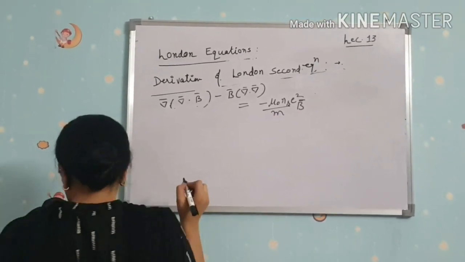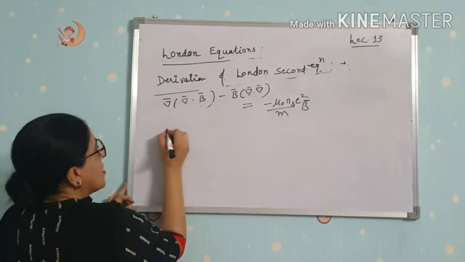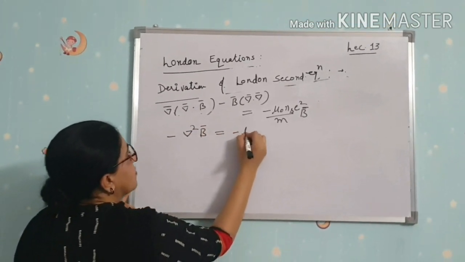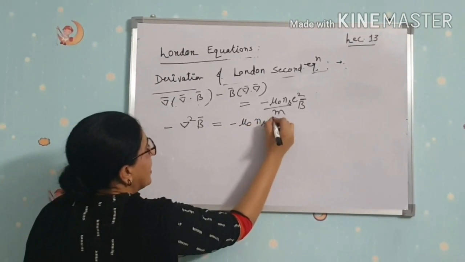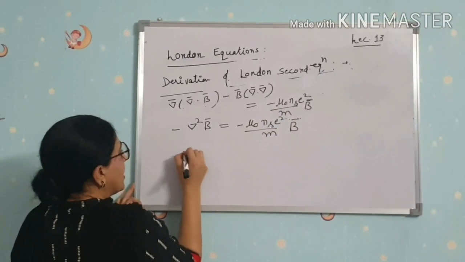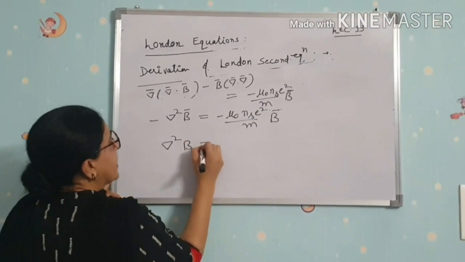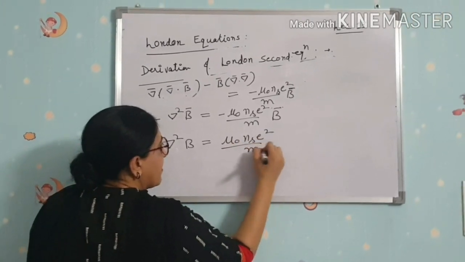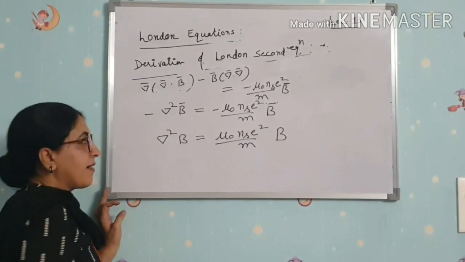After solving this, what you get? Del dot B is 0, minus del squared B is equal to minus mu naught ns E square by m into B, or del squared B is equal to mu naught ns E square by m into B.